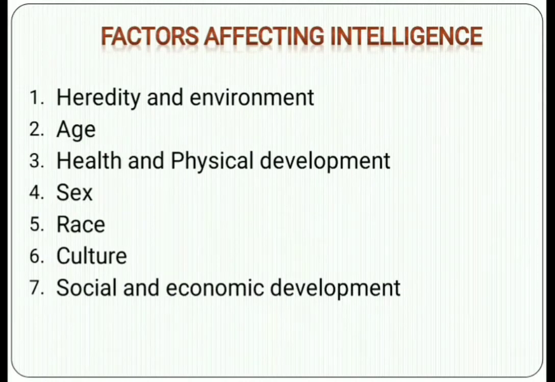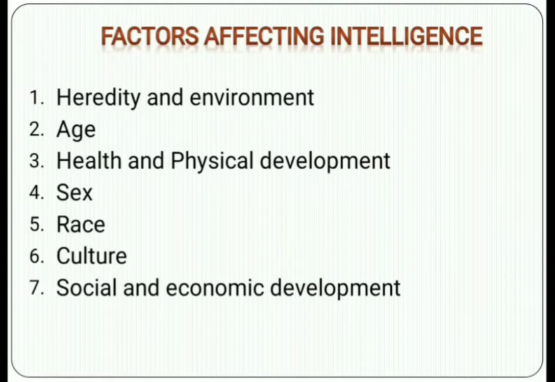Then the most important point of this topic is factors affecting intelligence. Which factors affect the intelligence level of individuals, and how much percent a particular factor affects it?